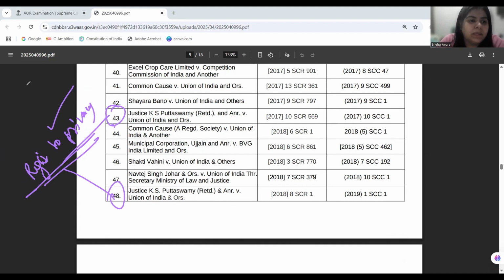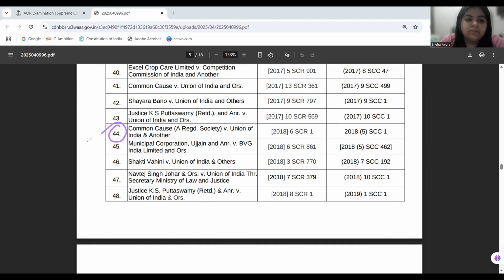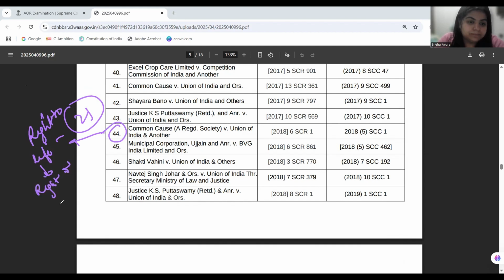Following the list, we have case number 44 as well, which is Common Cause versus Union of India. And it is talking of right to life under Article 21 including right to die. So this is a direct interpretation. Right to die. This is also a direct interpretation of Article 21 that we are discussing under the theme of Article 21.